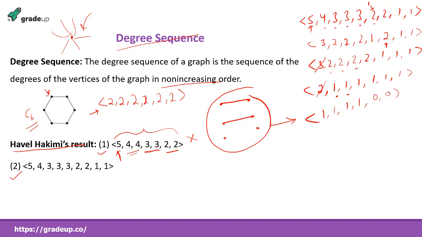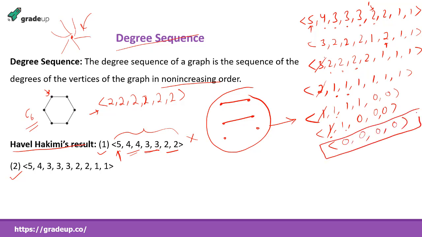So right now I am continuing that procedure. I mark it as 1, so I remove it and decrement it by 1 and it will become 0. I am placing it at the back, so I don't need to do rearranging, so that 1, 1 will come and we get 3 zeros. Okay, now this is 1 and we need to remove it and decrement it, we get 4 zeros. So in Havel-Hakimi, when you get all 0 like this, then there exists a simple graph. If you don't get like this, then there does not exist any simple graph. Okay, so you can try for this one and see whether it will be or not.